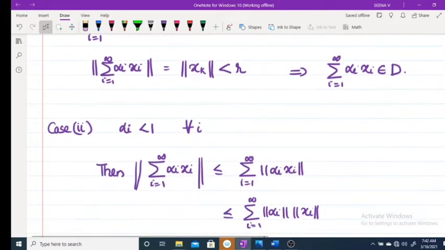So in that case, we get the result. Suppose alpha_i is less than 1 for every i.